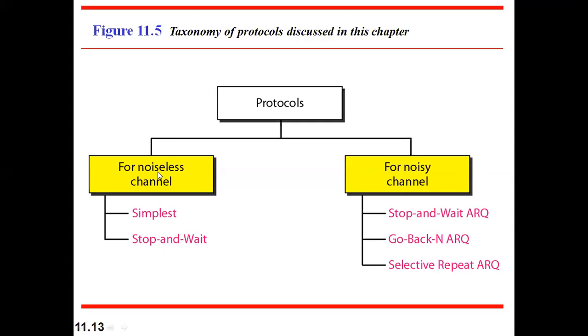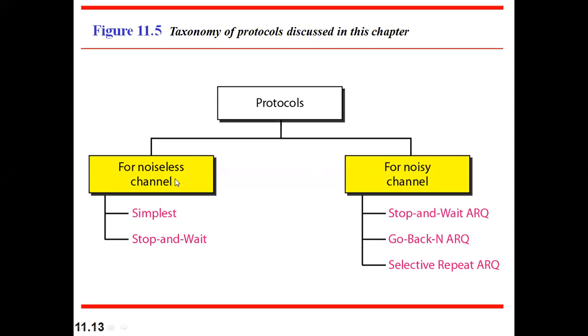We have already classified the channels also. A noiseless channel is one where there will be no disturbance in the channel. Whatever data you are sending, the same data will be received at the destination. For the noiseless channel, we have seen the Nyquist formula, and there is also the noisy channel. In a noisy channel, we have the attenuation problem, distortion problem, and noise problem.